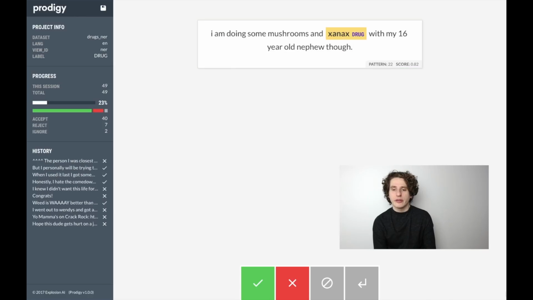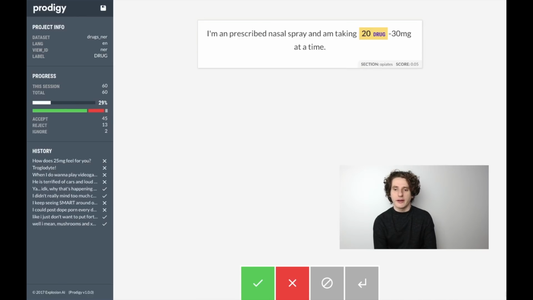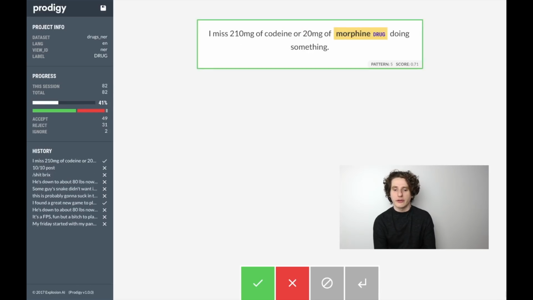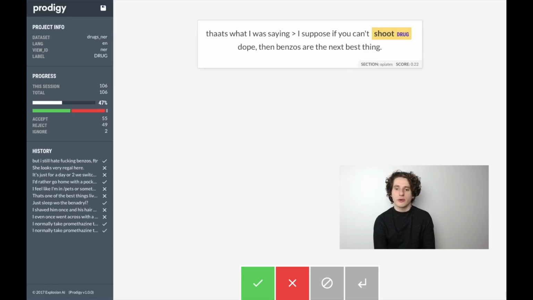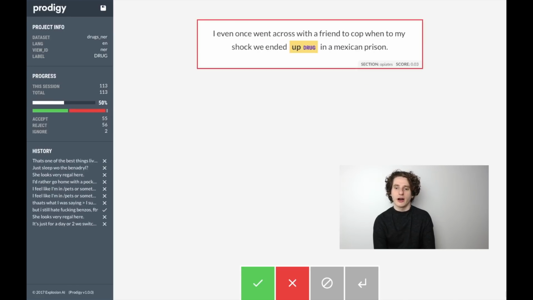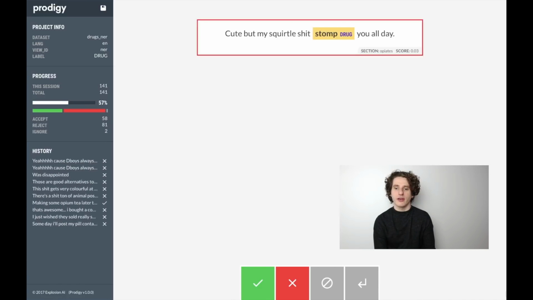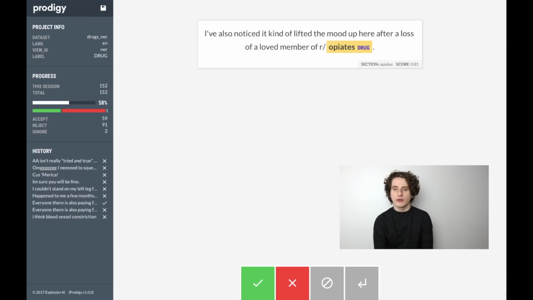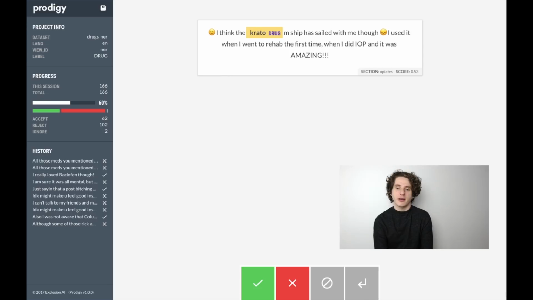The model does a few things here to cut down the amount of work that you have to do and to make that work as quick as possible for you. So one of the things it does is it processes a batch of text and tries to ask you questions about the same word in a row, so that if it's going to ask you, say, 5 questions about a single word, then those questions will all be grouped together, because then they'll be easier to answer.